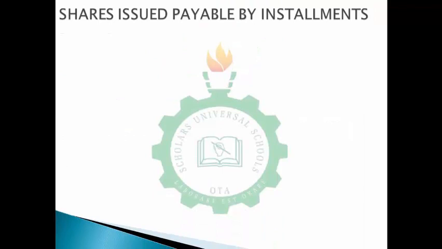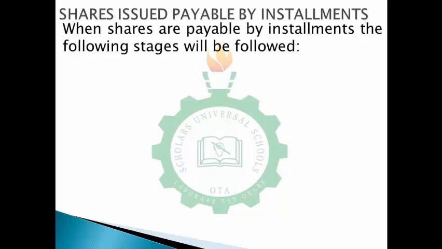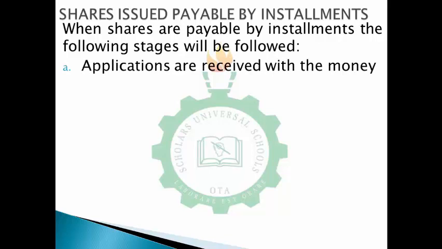Now, when we talk about shares issued payable by installments, there are some steps that you have to take note of. Don't forget, while we were discussing shares issued payable in full, we said there are some steps you will follow.